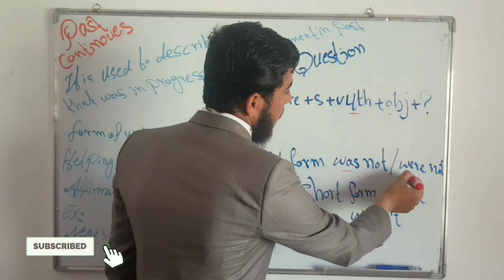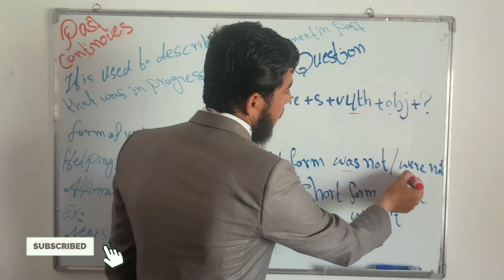So let's use some examples, like: I was reading a book. I was reading a book.